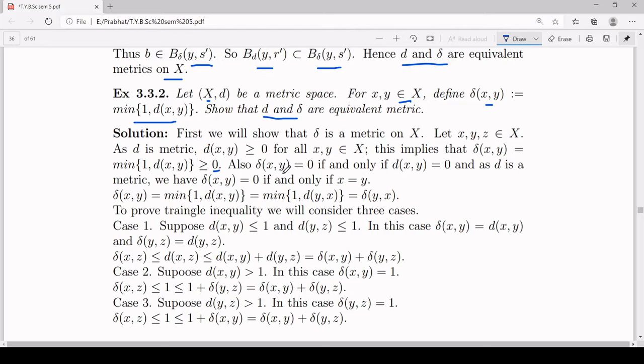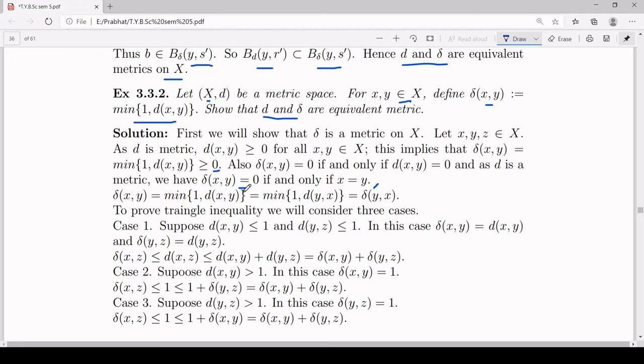Second, we want to prove delta xy is 0 if and only if x is equal to y. But delta xy will be 0 if and only if the minimum is 0. But 1 is not equal to 0. So the only possibility remains that the minimum is d(x,y) and that should be 0. So delta of xy will be 0 if and only if d(x,y) is 0. But since d is a metric, d(x,y) is 0 if and only if x is equal to y. So you can have delta of xy is 0 if and only if x is equal to y.